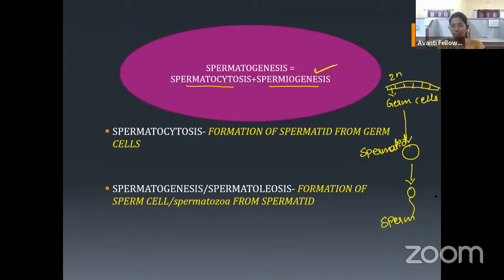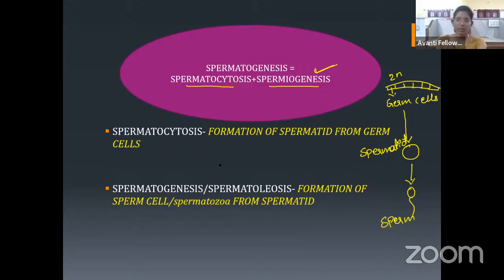Is it clear? It is easy. Spermatogenesis contains 2 steps: spermatocytogenesis, the formation of a spermatid from the germ cell, and spermiogenesis, the formation of a motile functional sperm from the non-motile, non-functional spermatid. Done? I hope this is clear.